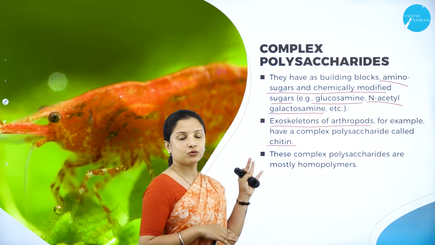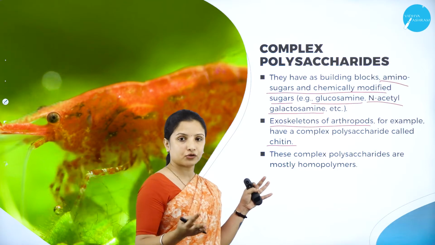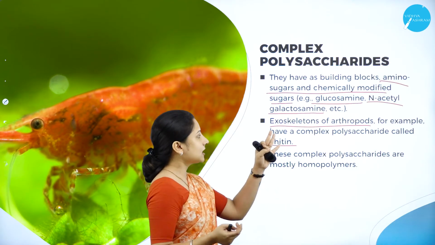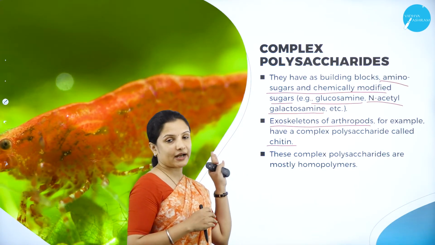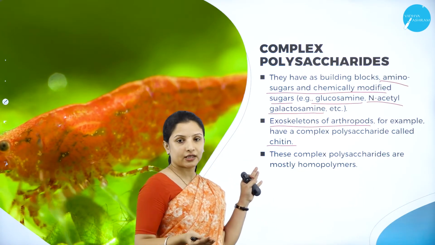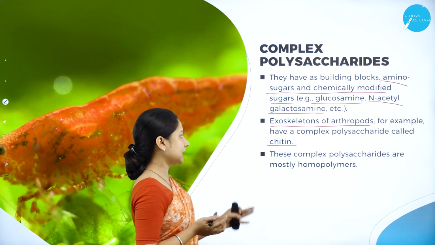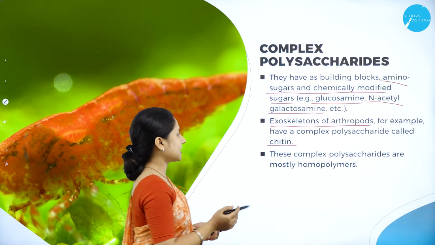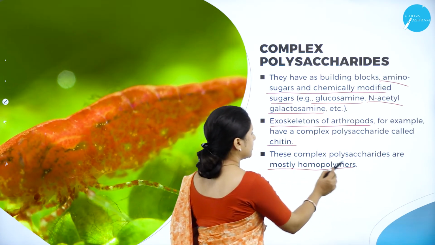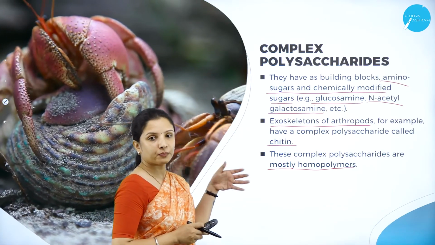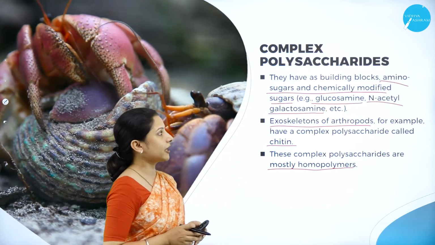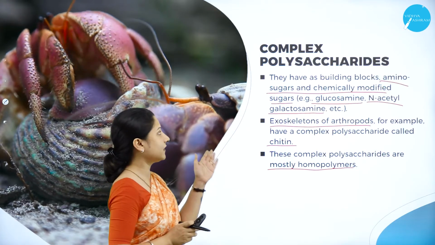They are usually found in the exoskeleton of arthropods, that is, certain insects, and the best example of a complex polysaccharide is chitin. The exoskeleton is usually made up of chitin, and these complex polysaccharides are also mostly homopolymers, but they are made up of complex substances such as amino sugars and chemically modified sugars.